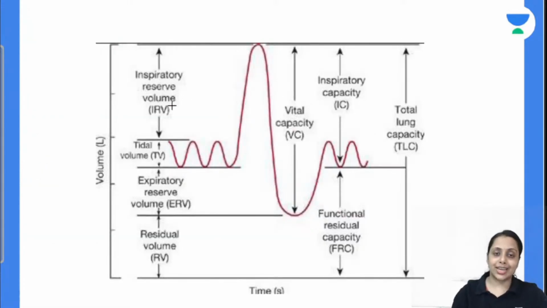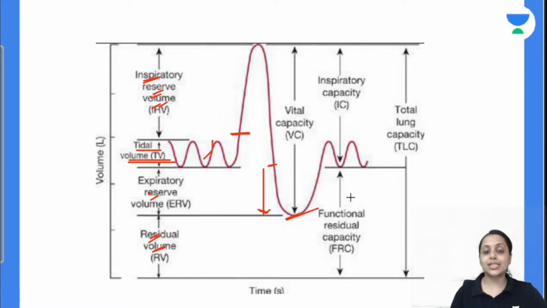Moving further to this diagram, this is the tidal volume, the amount of air that we can breathe in or breathe out normally. Inspiratory reserve volume, the amount of air that we can inspire beyond a normal inspiration. Expiratory reserve volume is the amount of air that we can exhale out after normal expiration. What is residual volume? The amount of air that remains in the lung after forceful expiration is our residual volume. So these are the volumes.